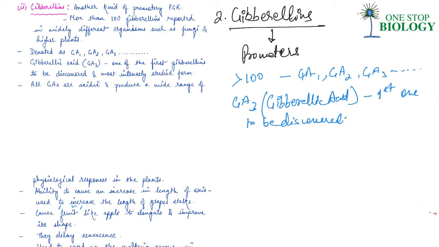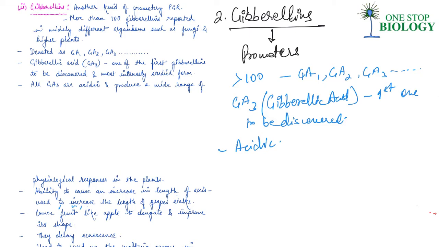Since it was the first one to be discovered, it was most intensively studied by various people. Now, all GAs are acids. Gibberellic acid, the name itself suggests that these are acidic, right? Now, they again produce a wide range of physiological responses in plants.